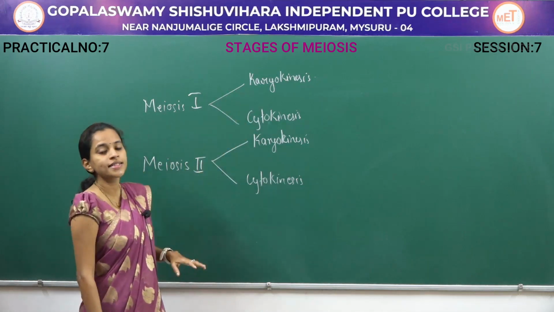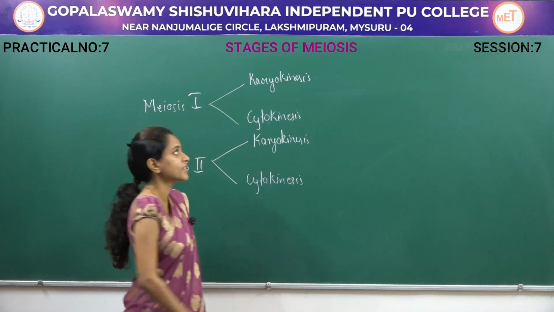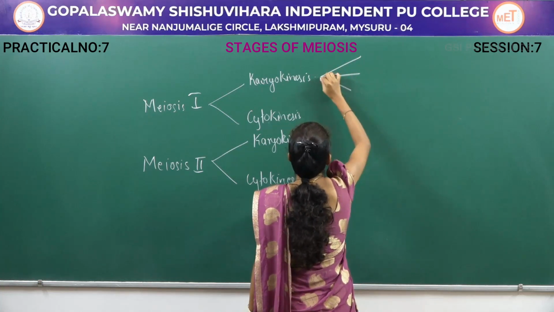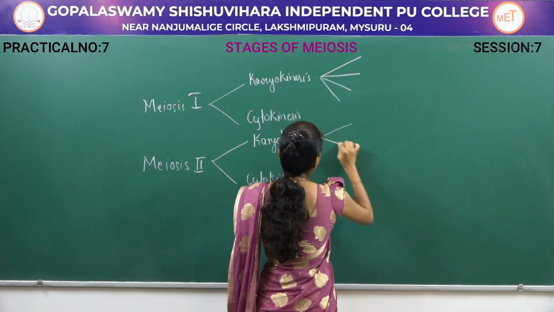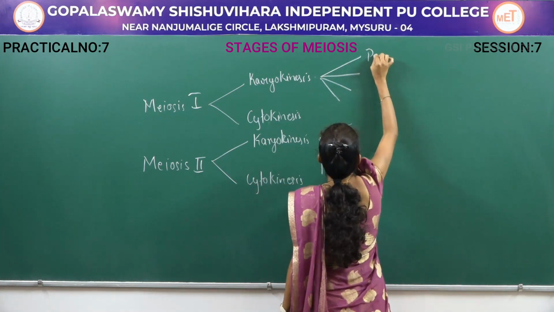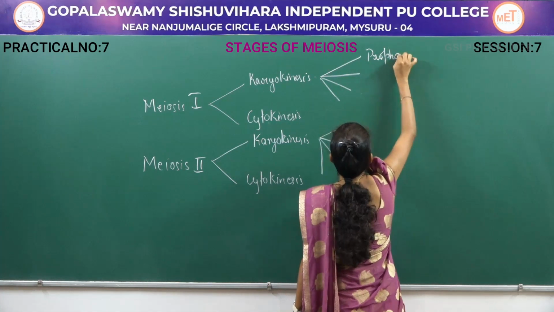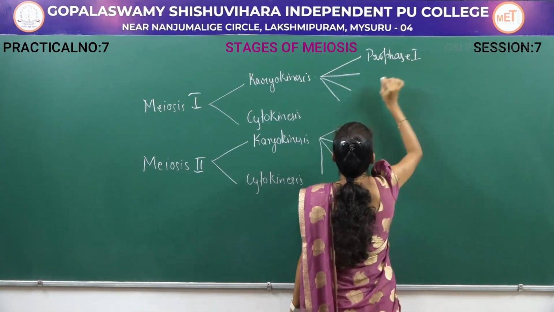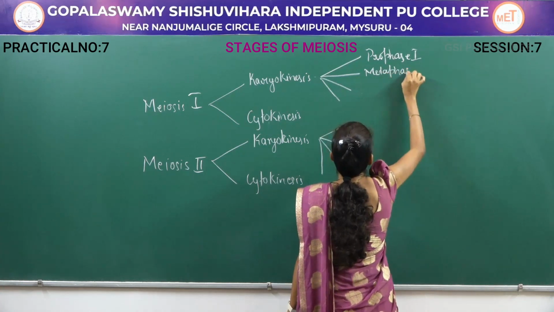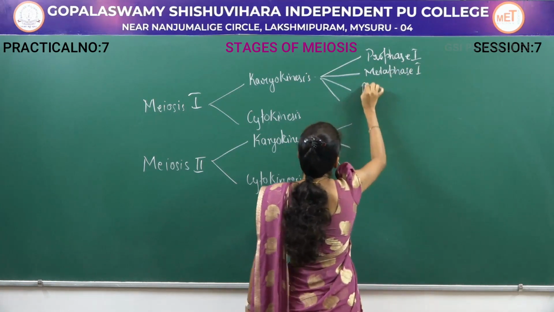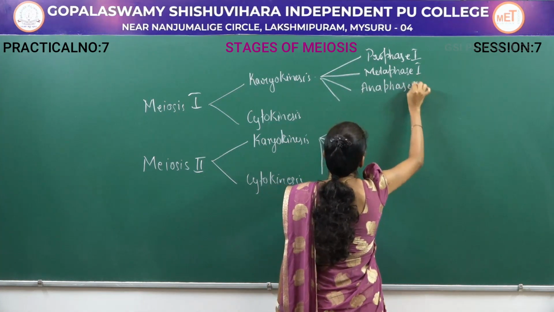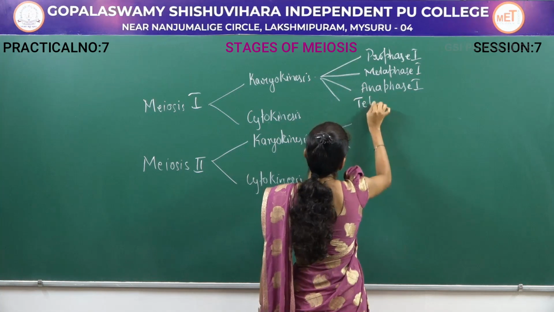This karyokinesis is further divided into four different steps: prophase 1, metaphase 1, anaphase 1 and telophase 1.